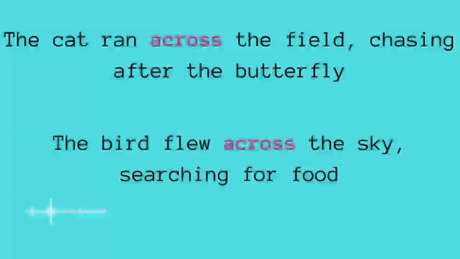The bird flew across the sky searching for food. Flew across. So what does that mean? It means that the bird was just flying without facing any obstacles, because obviously in the sky there won't be any obstacles, there won't be any difficulties. So the flying process happens smoothly, and that is why we use across. But imagine if the bird flies between the trees. Let's say there are tall trees and the bird is flying between them. In this case, we can say through the trees.